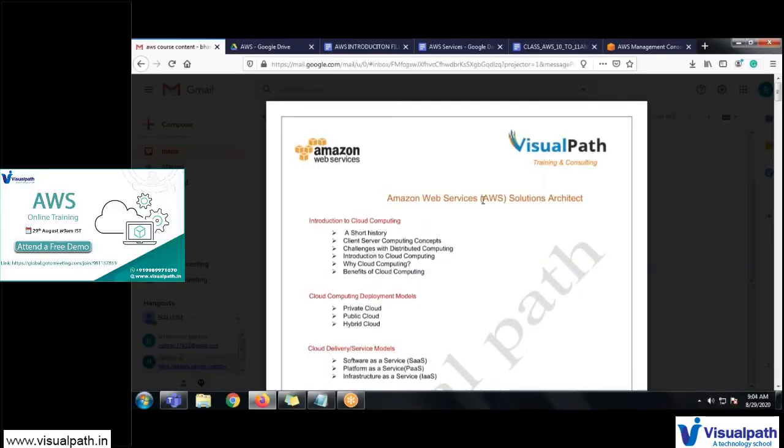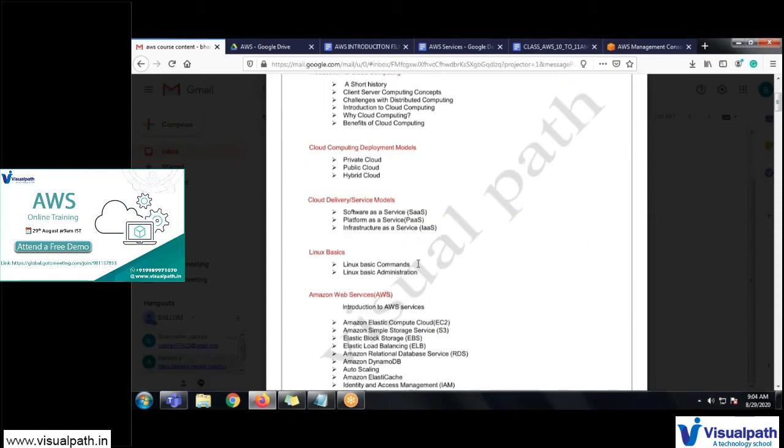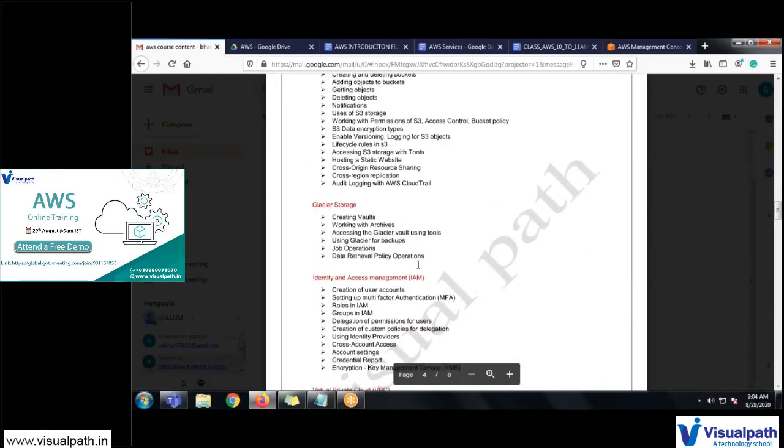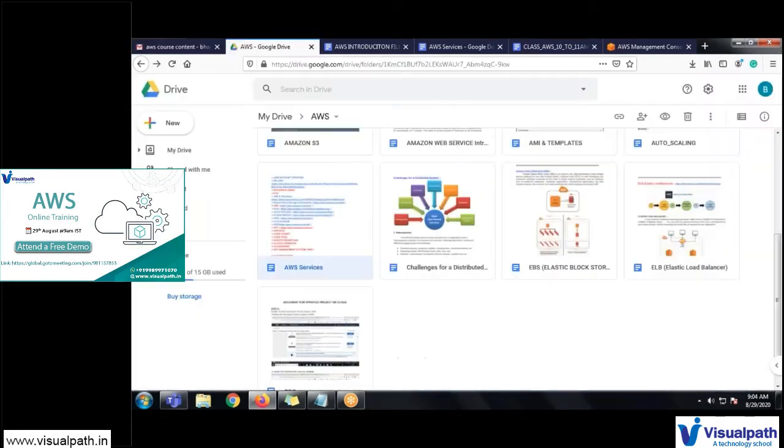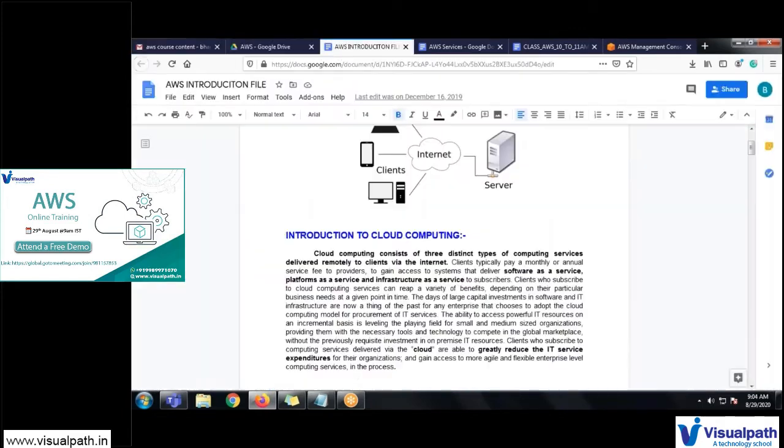Our AWS Web Service Solution Architect classes, which we're going to cover in the visual path for the next 30 days. We're going to cover almost these 20 services, and I will make sure you go through each and every service. We will have our official documentation, which is provided by AWS.